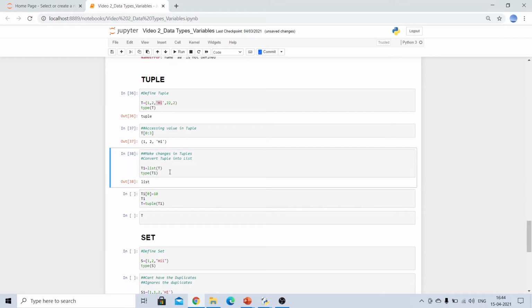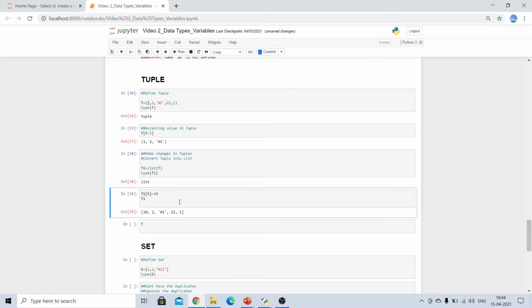Now we'll perform the changes in our list t1. In this case I am changing the value present in the 0th index, that is 1, to 10. I'll just replace the value, and first let's see whether the change happened or not. You can see in my t1 list that the value got changed from 1 to 10.